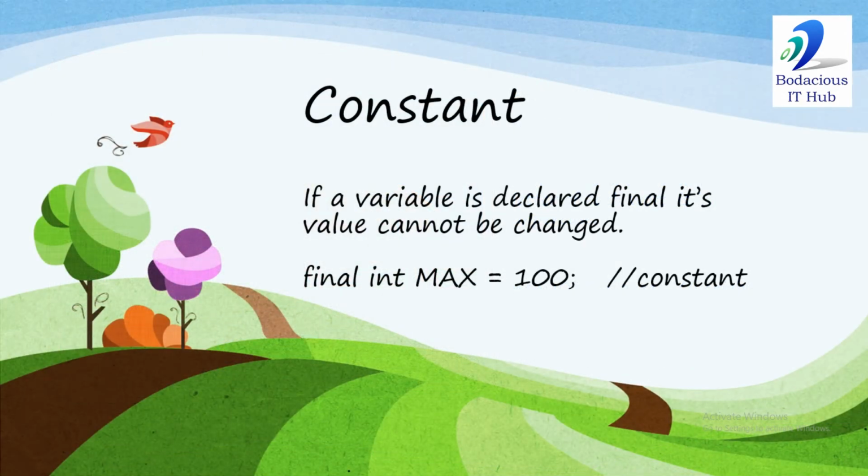Now, constant. If a variable is declared final, it becomes constant. It means its value cannot be changed. In this statement, I have declared final int max is assigned 100. So we have declared max as final. It means we are telling the compiler 100 is the final value of this variable. Now it cannot be changed or updated. If you try to change it, it would be a compile time error.